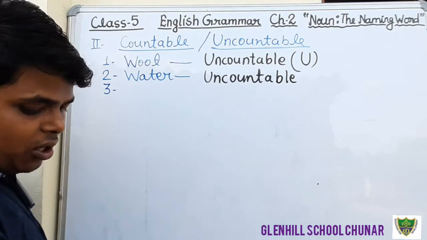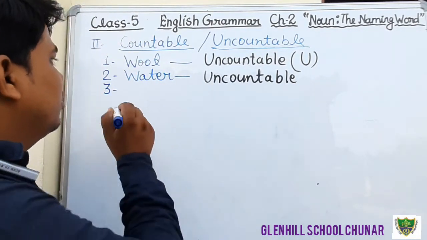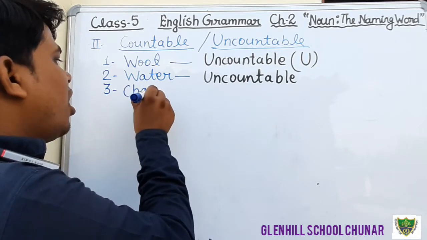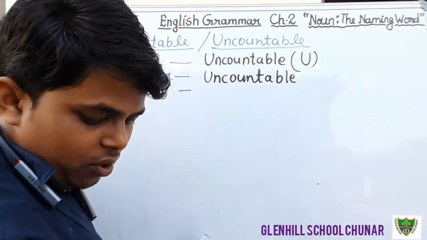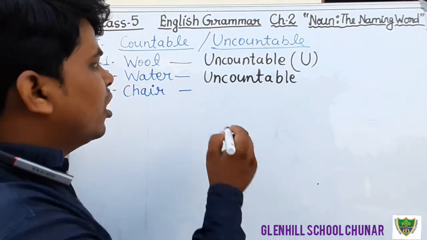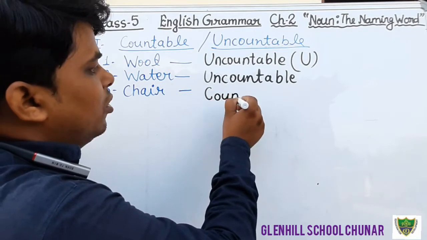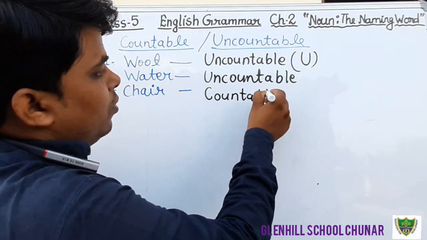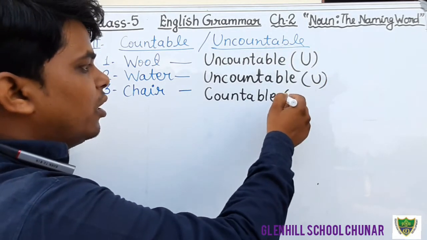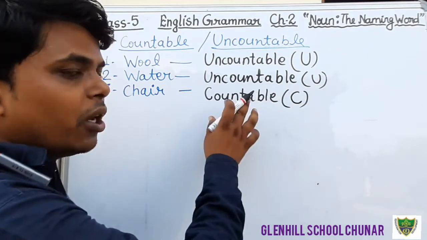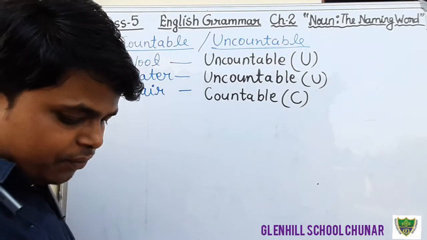And the next question, what is the next question? Chair. Okay, chair. We can count the chair, therefore that is countable noun. If you want to write U only, you can write U. If you want to write C only for countable, you can write C. Okay, students? Just write down.